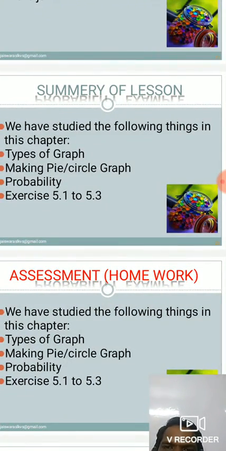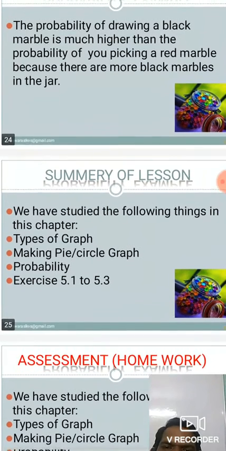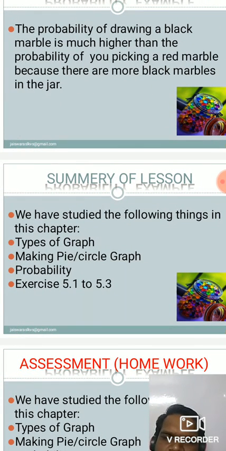And in this PowerPoint presentation we have covered only the types of graphs, that is bar graph, double bar graph, histogram, pie chart. Pie graph is also said to be circle graph, and then after, probability.